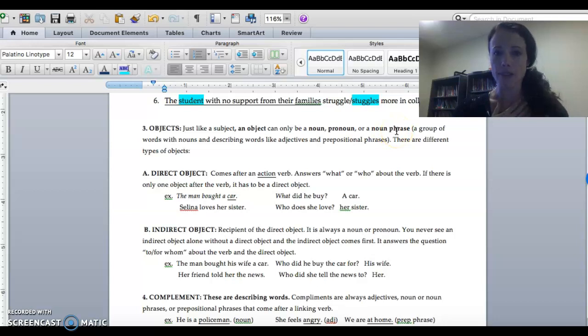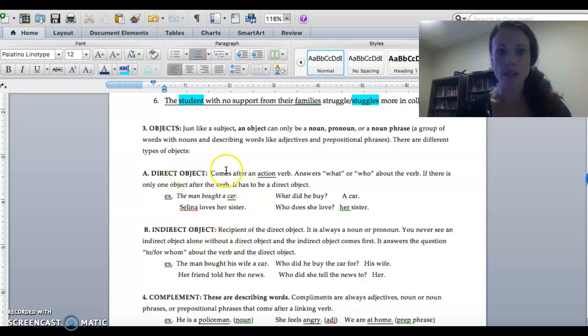But we do have different types of objects. Just remember when you hear object, that always means after the verb, okay? So objects always come after the verb, but we do have 2 types. We have a direct object and an indirect object. In your sentence, if there is just one object after the verb, it's going to be a direct object. If there's only one, it has to be direct.